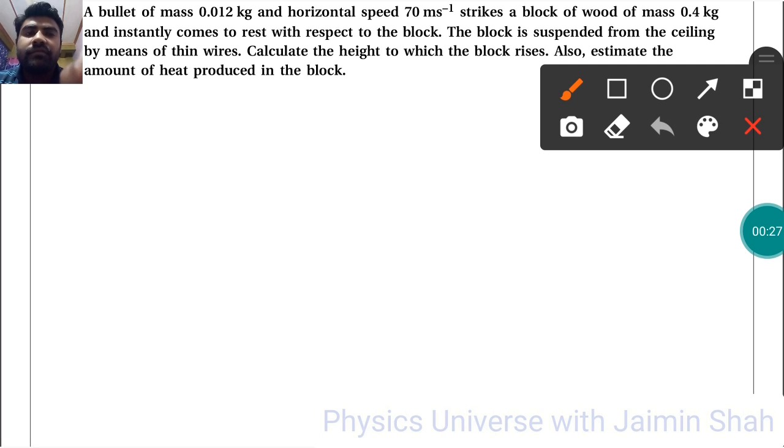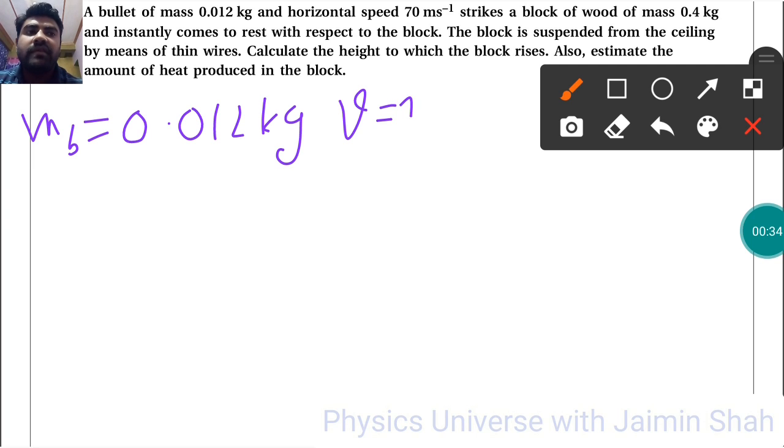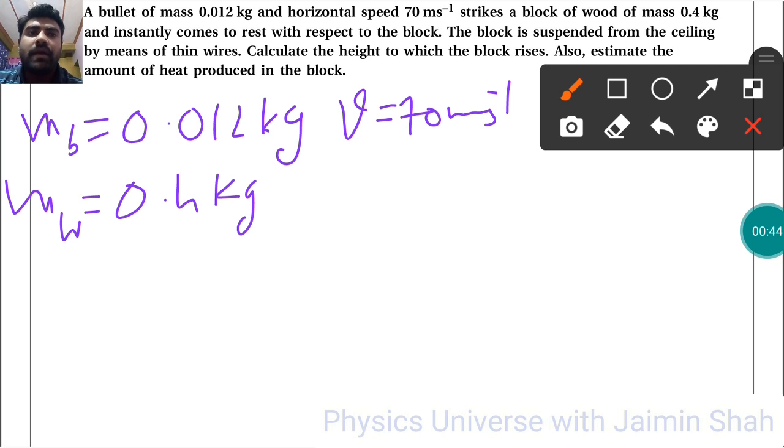So first of all, the bullet mass mb is equal to 0.012 kilogram, horizontal speed v is equal to 70 meter per second, and it strikes a block of wood whose mass is 0.4 kilogram, and instantly comes to rest, so v is equal to 0 for that wooden block. The block is suspended from the ceiling by means of thin wires. Calculate the height to which the block rises, right?